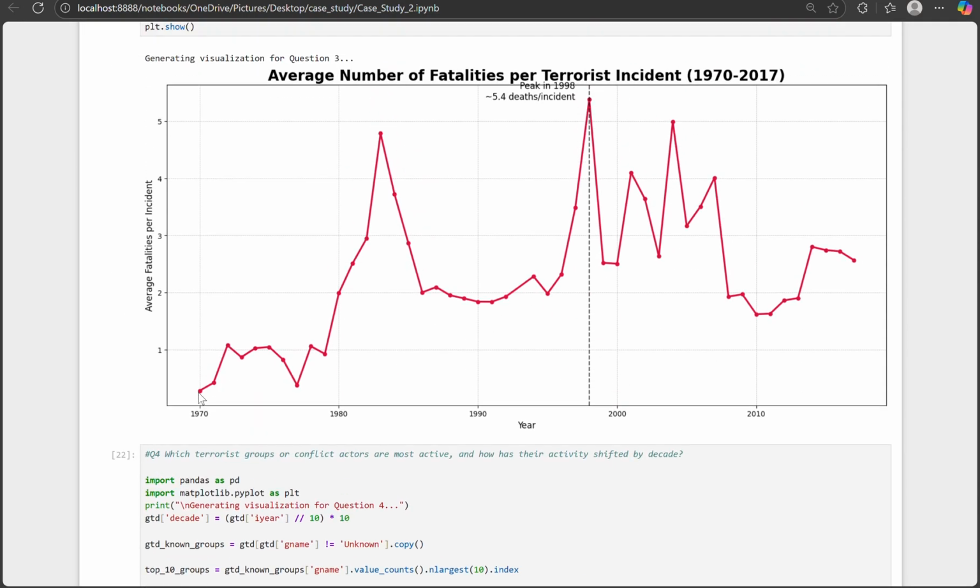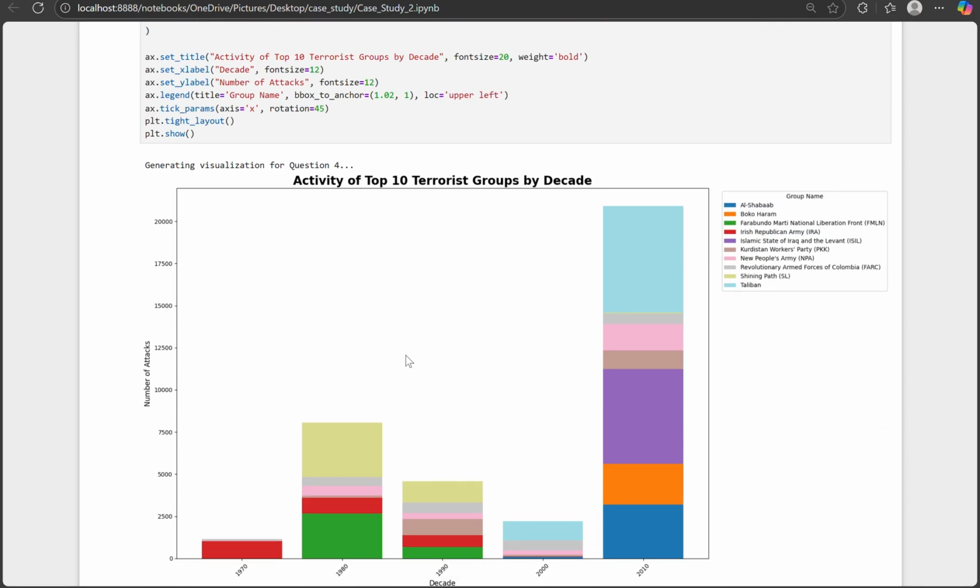Third, most terrorist attacks are low fatality, but rare catastrophic events dominate global averages. Fourth, the main terrorist groups change over decades, but in India, some groups persist due to unresolved conflict.